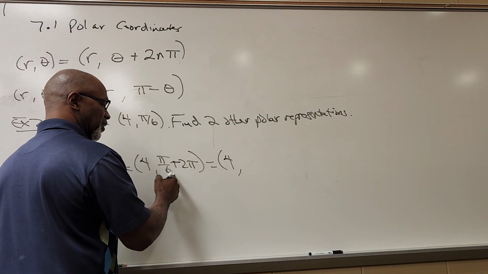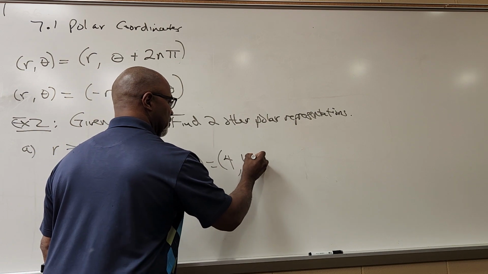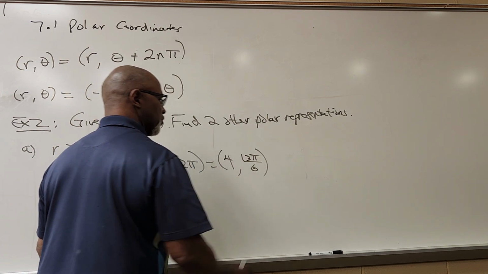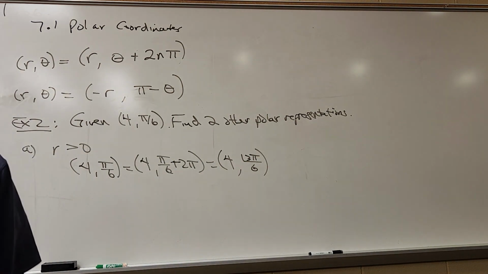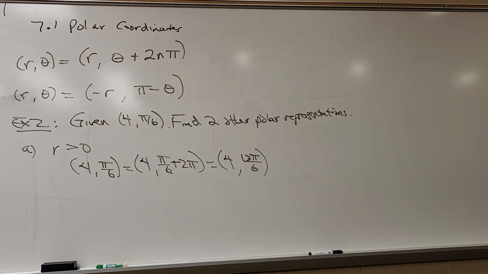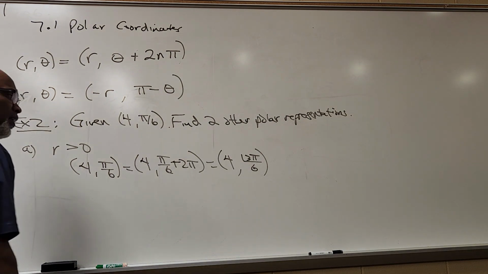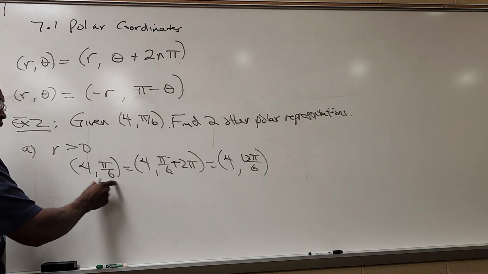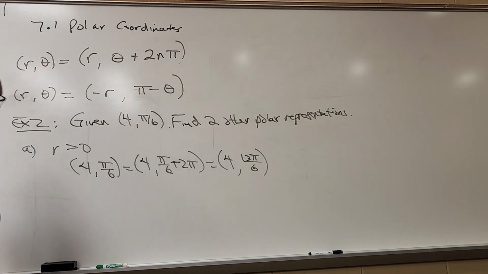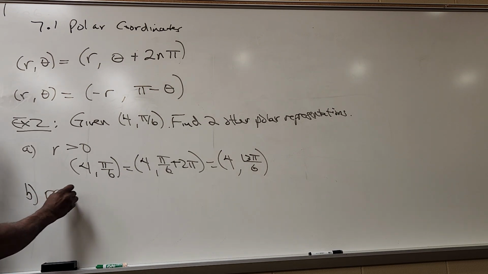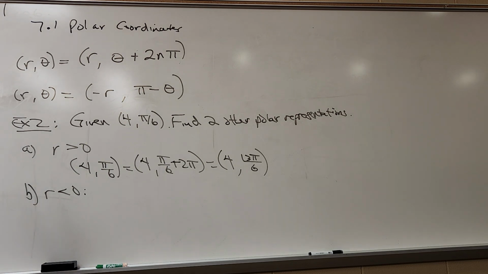So 12 pi over 6 plus 1 pi over 6 makes 13 pi over 6. So there's another representation for the point 4, pi over 6 where r is positive. So this point and this point, if I plotted them on the polar coordinate system, would be the exact same point.